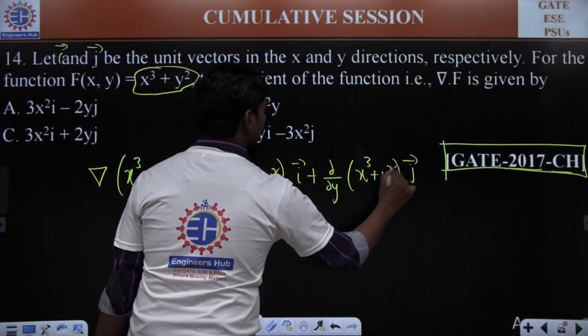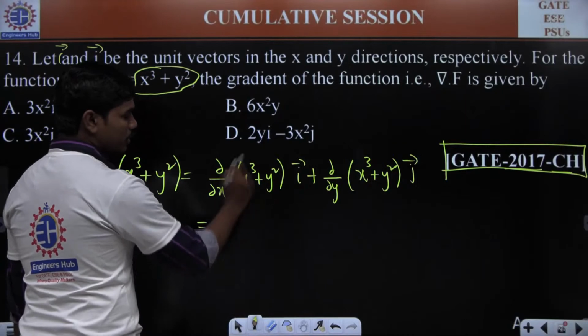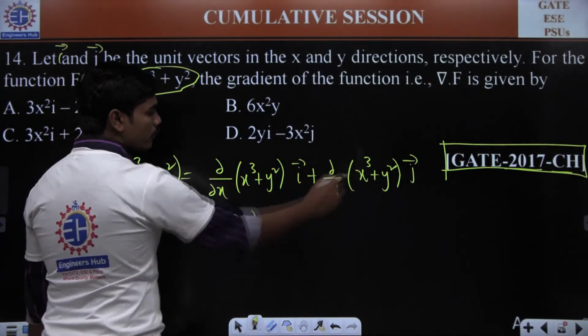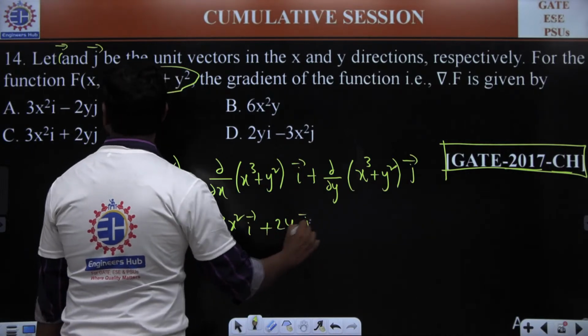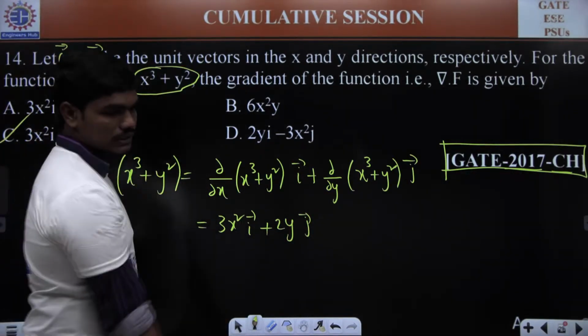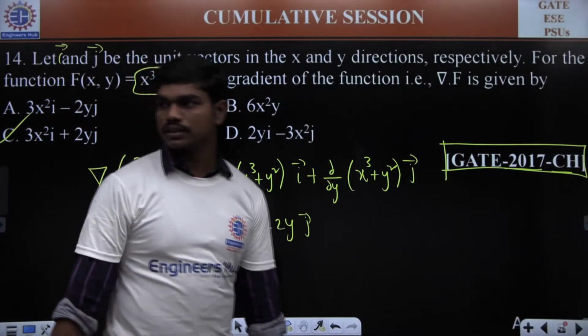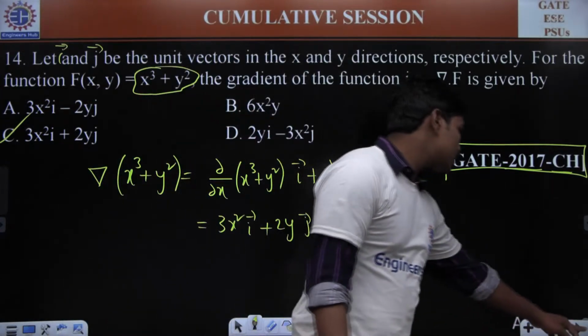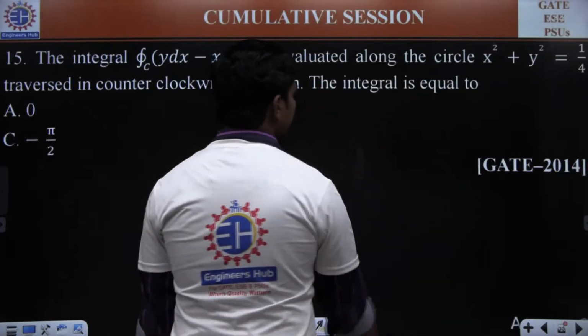If you calculate this value, then dou by dou x of this complete term is 3x square i bar, plus dou by dou y of that is nothing but 2y j bar. So we have it in option C, correct. So C is the correct answer. And of course, it's a simple question of finding the gradient. That's it. Next, GATE 2014.